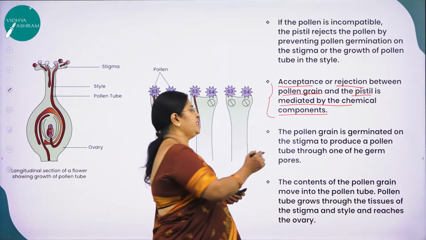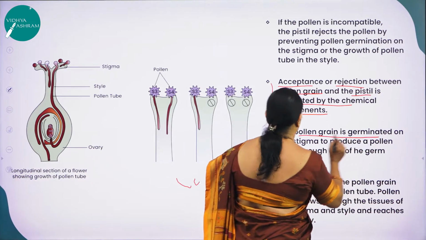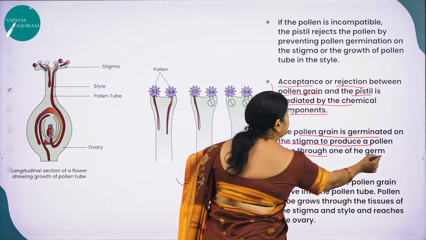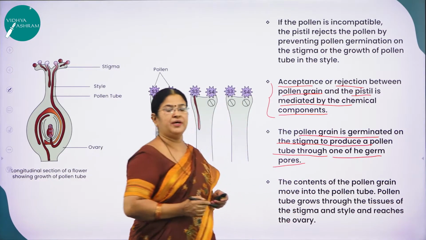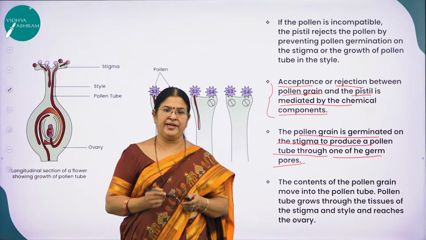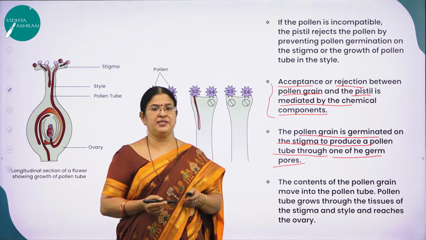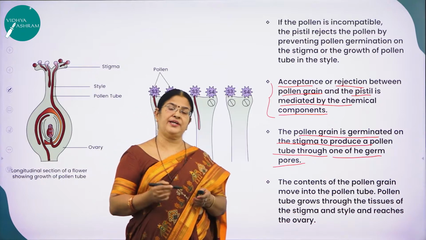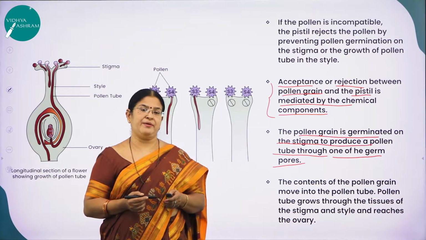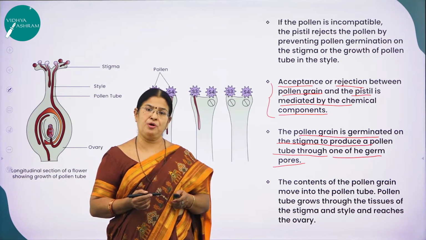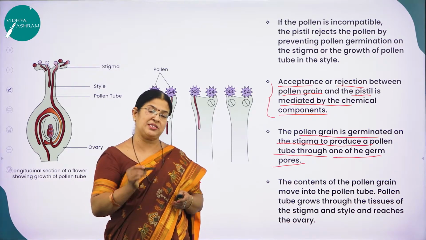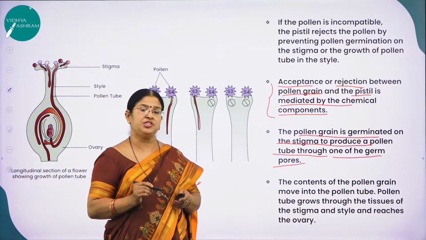And if the pollen grain germinates on the stigma to produce a pollen tube through one of the germ pores, hope you remember the structure of a pollen grain: two layers, outer exine and inner intine. You have studied that the outer layer is made up of a very important chemical substance called sporopollenin, but this deposition of sporopollenin does not take place at one particular region called the germ pore.